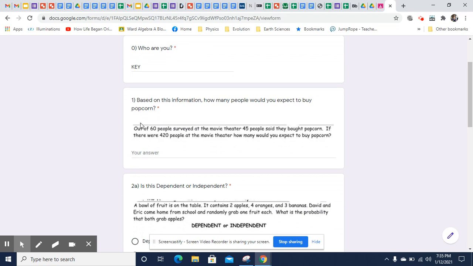So here we have this scenario. We've got a survey. 60 people were surveyed at the movie theater. 45 said they would buy popcorn. If there were 420 people at the movie theater, how many would you expect to buy popcorn?